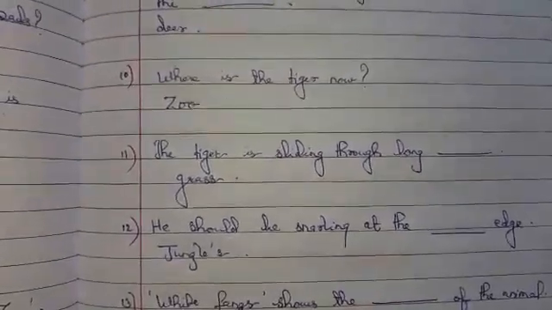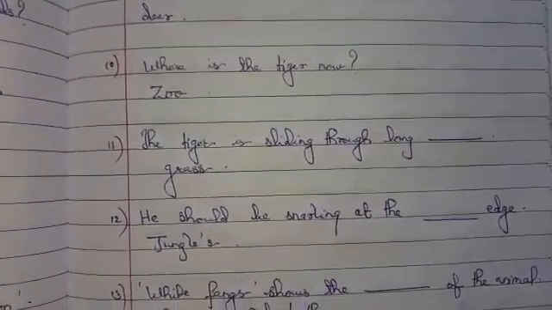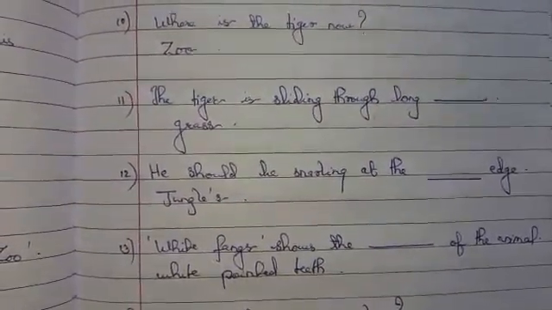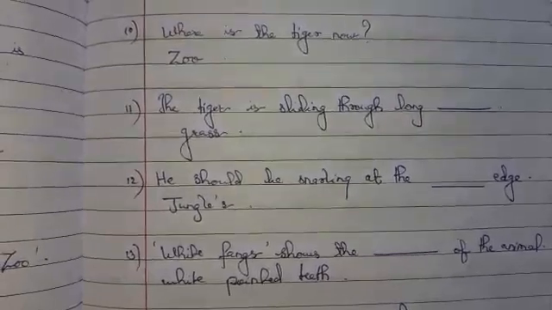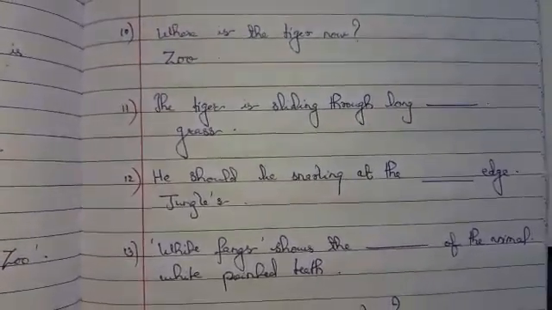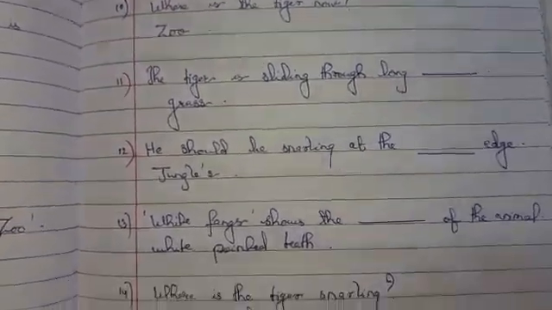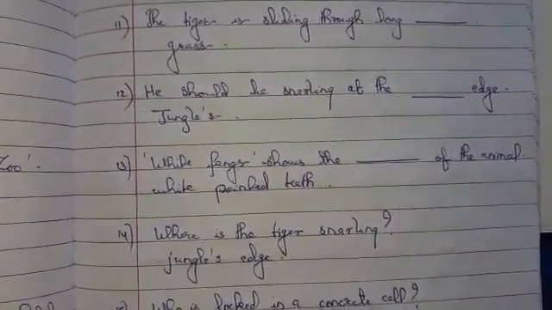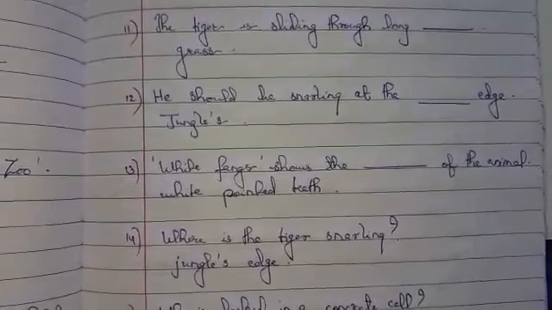Where is the tiger now? The tiger now is in the zoo. The tiger is sliding through long grass. He should be snarling at the jungle's edge.